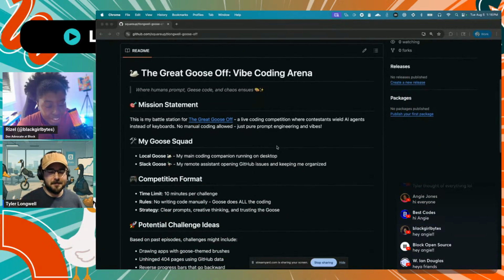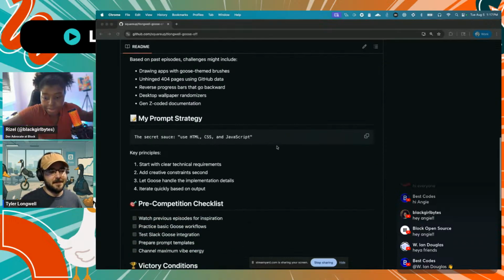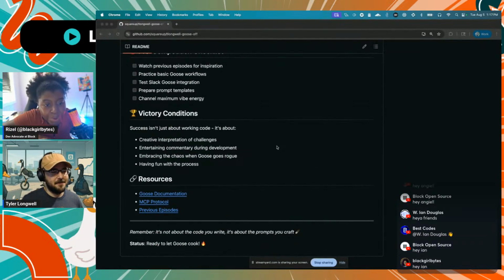It's a little repository that I've got in GitHub already, which we wanted to take a look at with the Goose Slackbot a little bit later, and the only way that it can collaborate with my local Goose as this is going on is through this GitHub repo. So I put this together ahead of time, so it understands what Goose Off is, and it has a strategy that we put together for what we're going to do here.